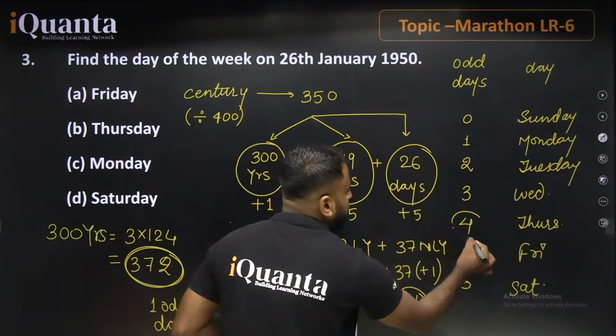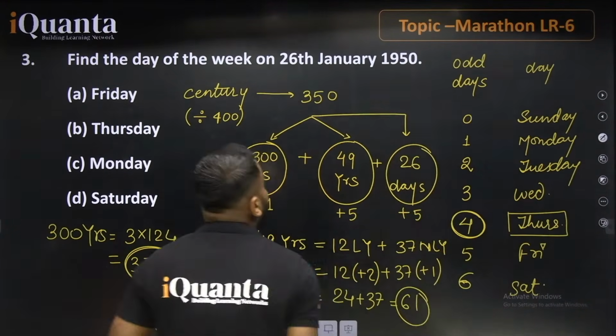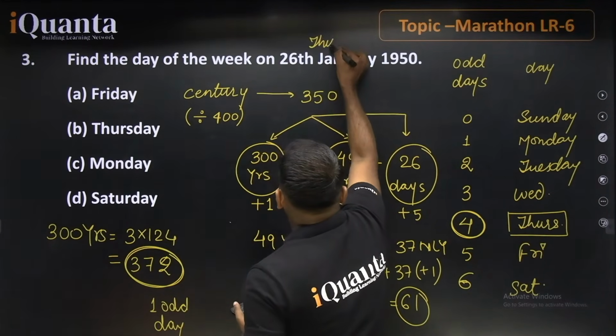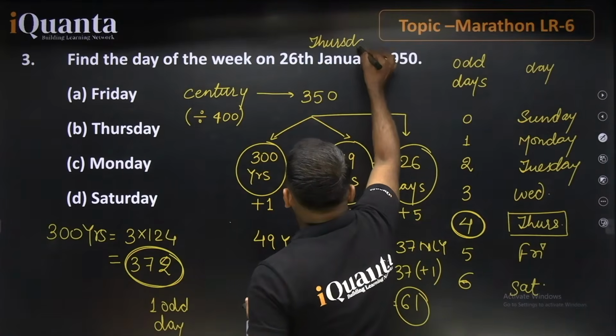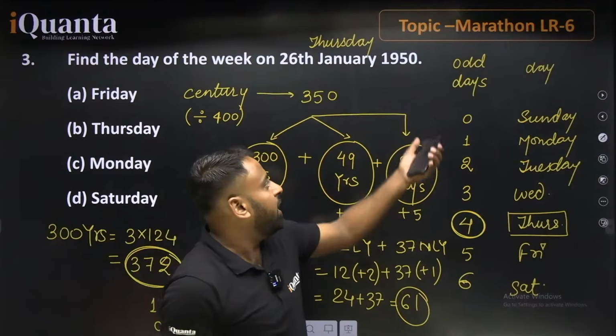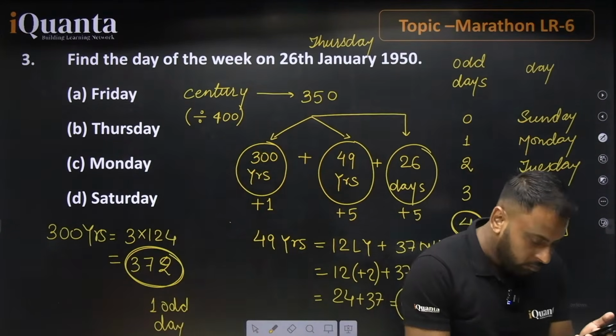If odd days is 4, it means the day will be Thursday. So if talking about this portion, this day will be Thursday. You guys can Google it, which day 26 January 1950 falls on. So the correct answer for this is Thursday. This is how it will work out.